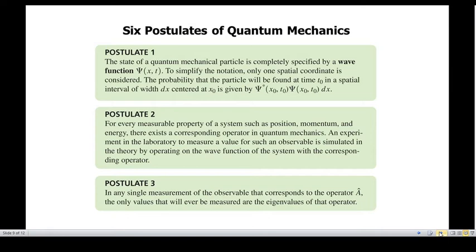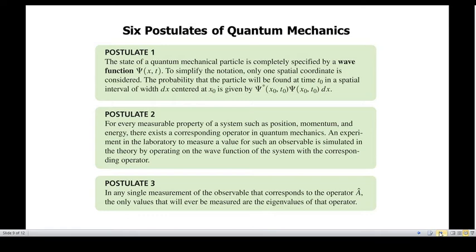And the second postulate is described in a very simple way. For every observable or measurable quantity, there corresponds an operator in quantum mechanics.